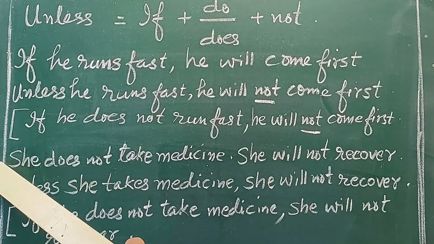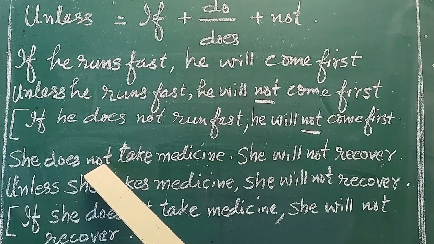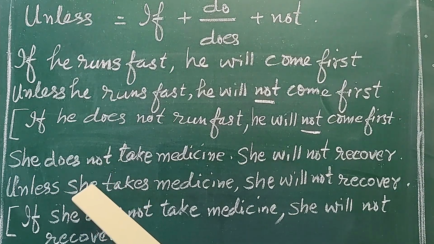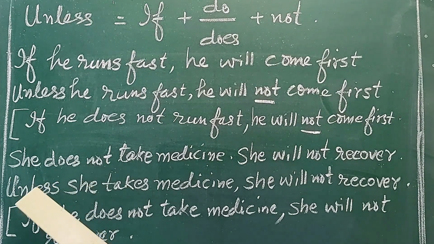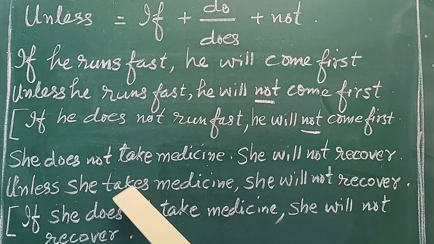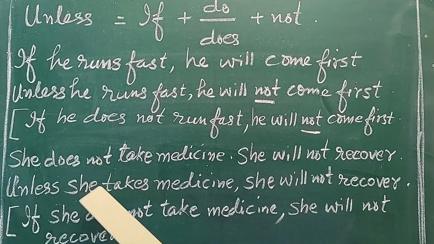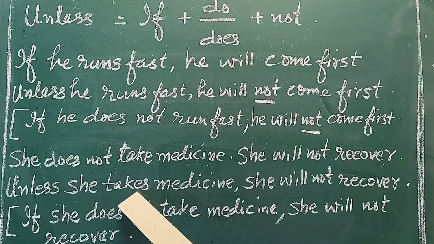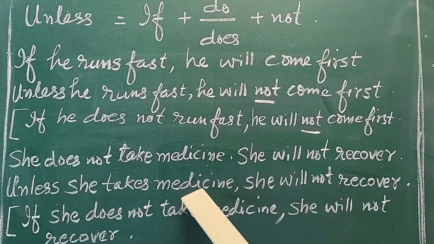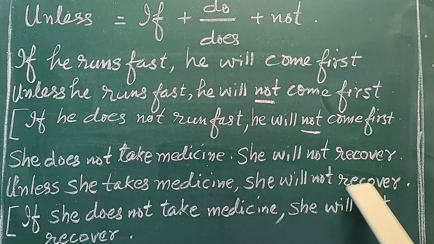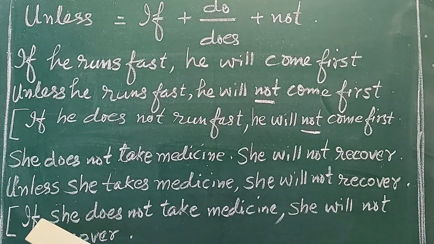If was not there, but does not are there. Therefore, we have to delete these two. Unless she takes. When we delete does, then we have to maintain the proper tense form. That's why we have written takes. Unless she takes medicine, she will not recover. The same thing is written: if she does not take medicine, she will not recover.